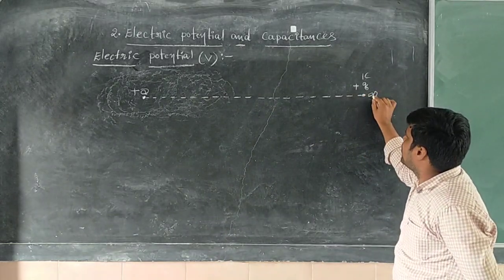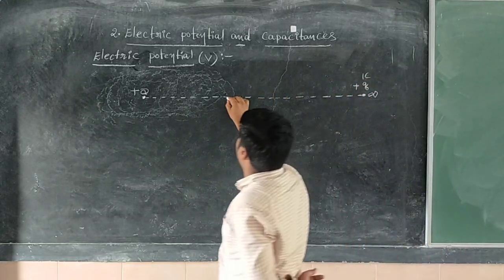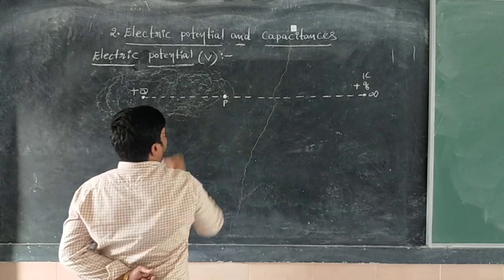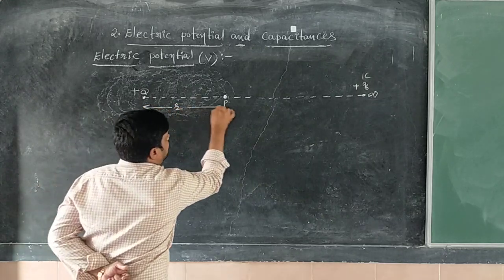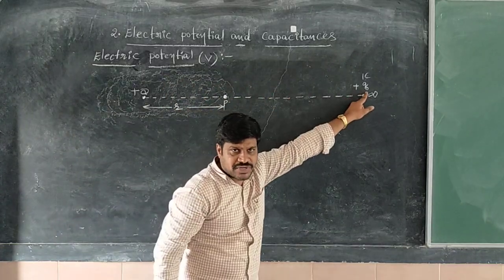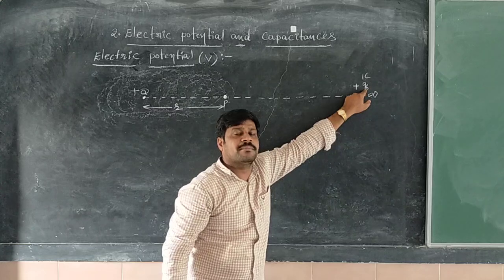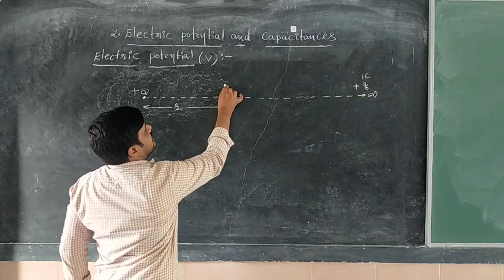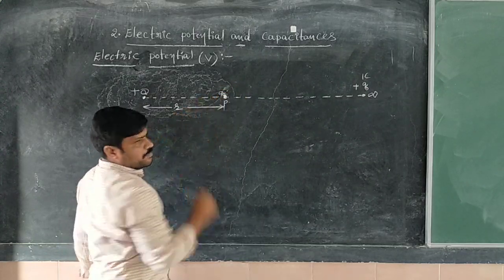This unit positive charge we have to bring from infinite distance to a given point in the electric field. Of course, this point is at a distance small r from the source charge, right? Now here a unit positive charge is there. This unit positive charge we are bringing from infinite distance to a given point in the electric field.